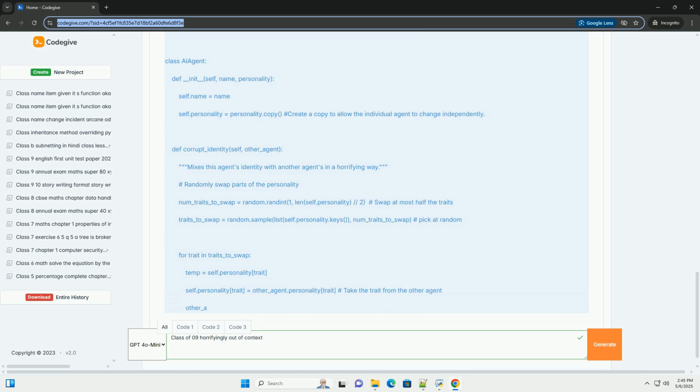Part 3: global state and terrible singleton-esque patterns. Let's introduce a class that manages the class of '09 itself. We'll use a singleton-esque pattern, without the actual singleton implementation, for extra terribleness, to create global state. Key horrifying elements: fake singleton.